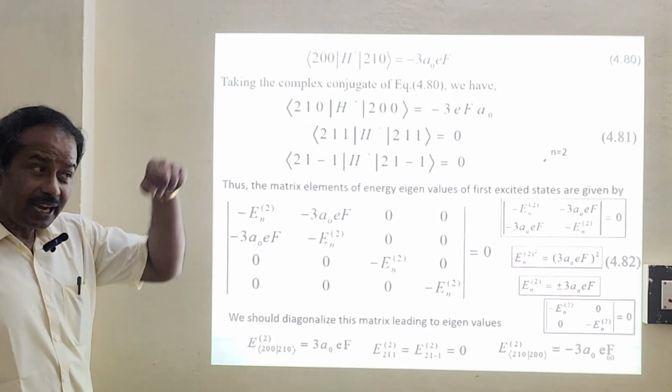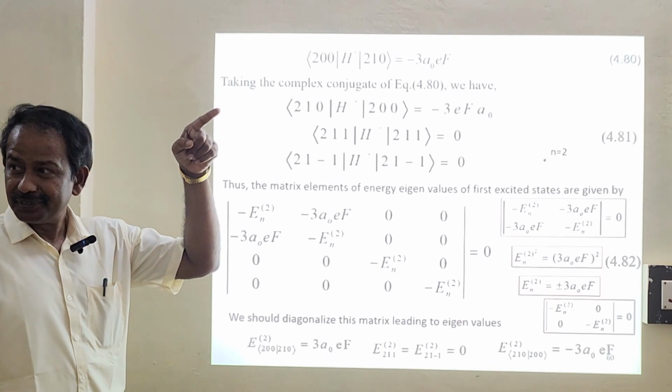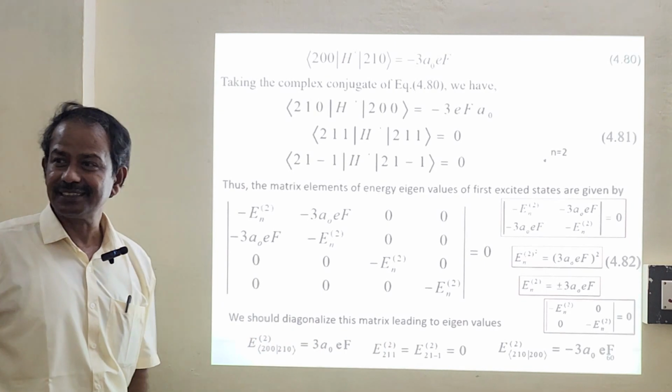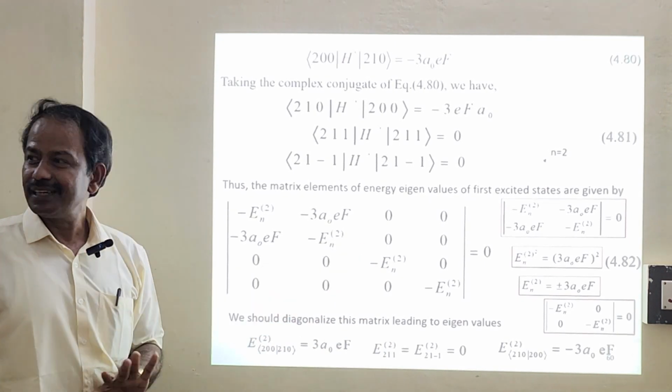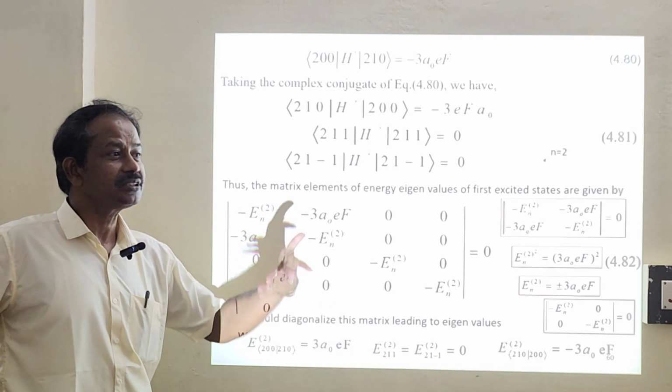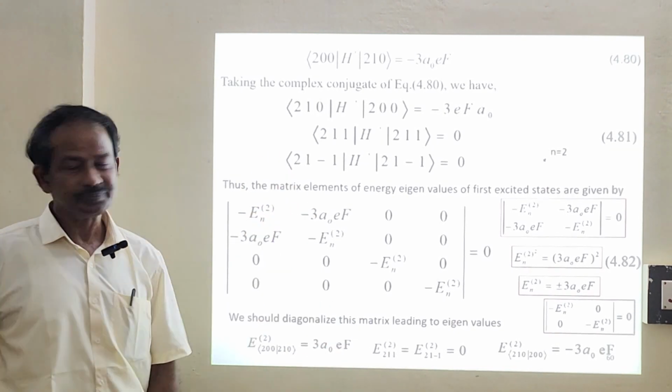Zero means we'll have to add the ground state. So this is partially lifted. See, partially degeneracy. Two states are exactly non-degenerate, but these two will have the same energy. So it's called partially degeneracy out of 4.